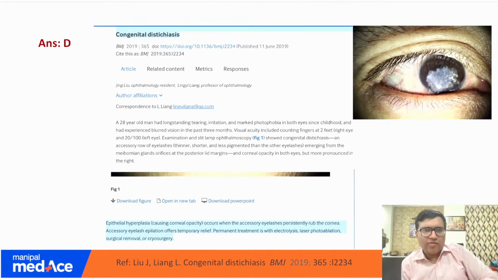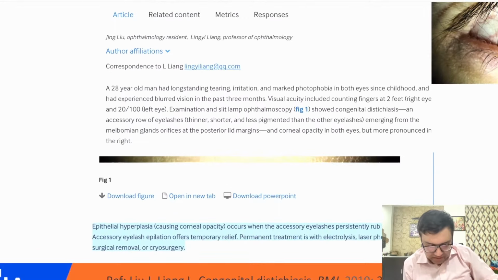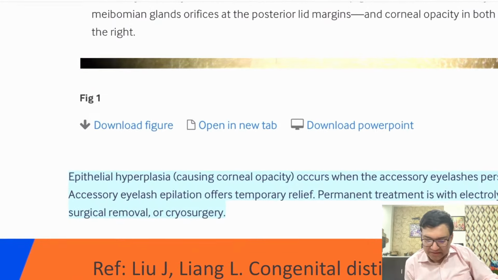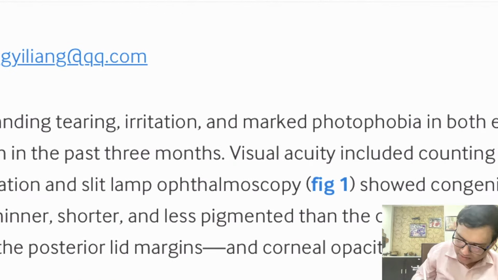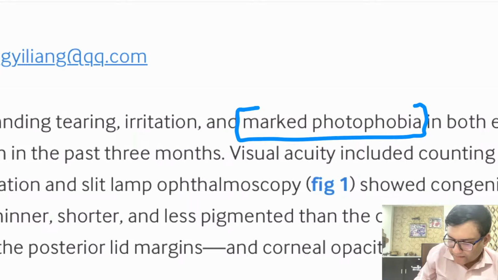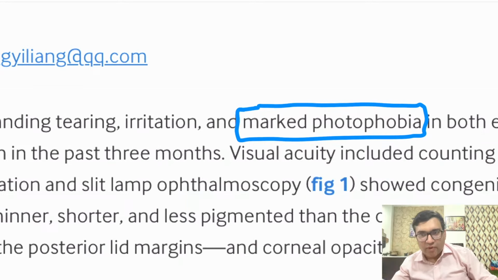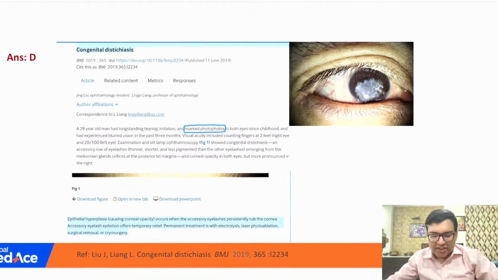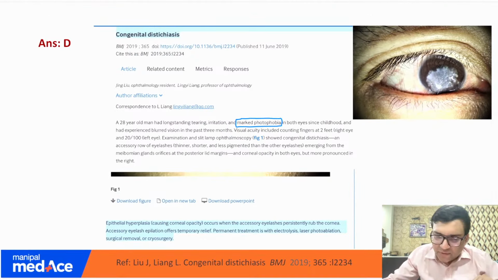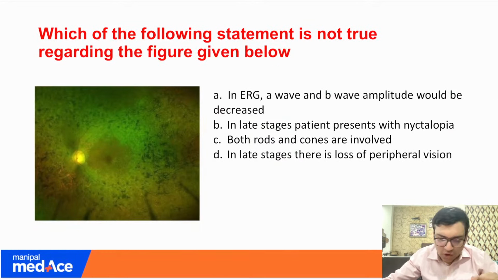Now I have this article for you. Article straight from the British Medical Journal, and if you can see this article, they have written very clearly that these patients are having, as you can see, marked photophobia. Can you see this? So there was a marked photophobia. So my answer here would be NLDO, which does not cause photophobia, and C can be the answer. Do you all agree?